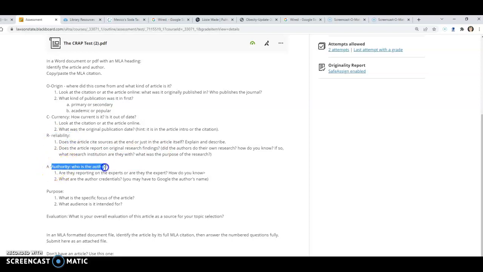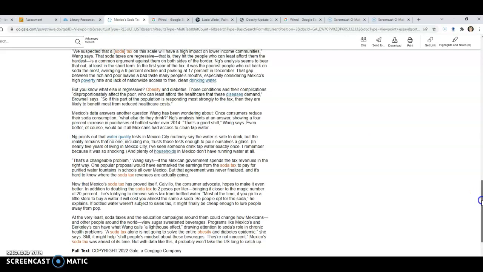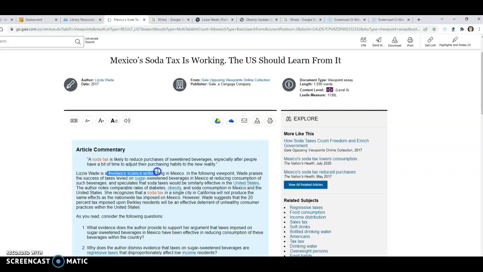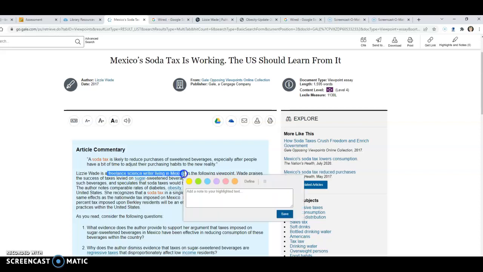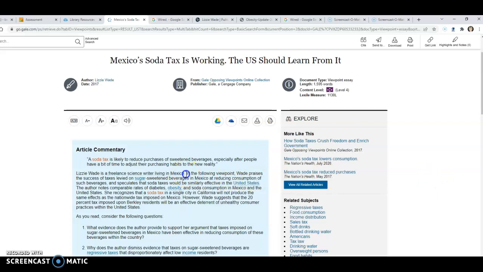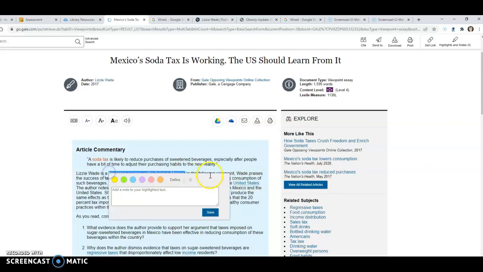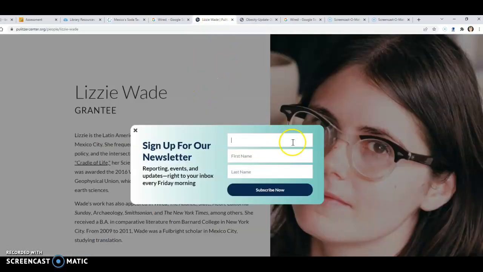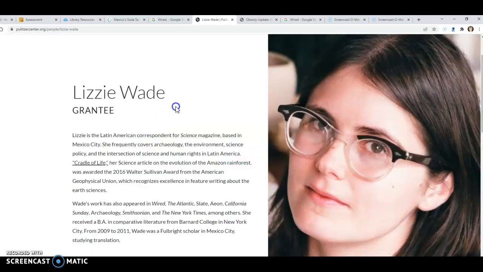The authority, the author: are they reporting on experts, or are they the expert and then getting their credentials? So we go back and Lizzie Wade is quoting other experts. Why? Because she is not an expert on obesity or the soda taxes. Now, she does live in Mexico. That makes her more reliable for someone to write about what's going on in Mexico than someone who doesn't. But what we would need to do is to Google her, and we could do that. We find out that she writes for Science Magazine as well as Wired. She says she's written for a lot of publications.